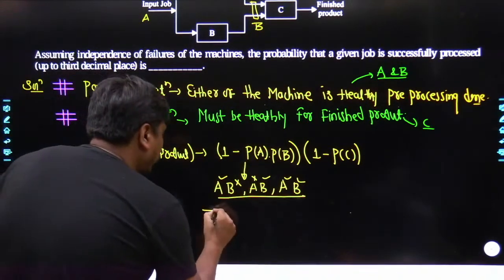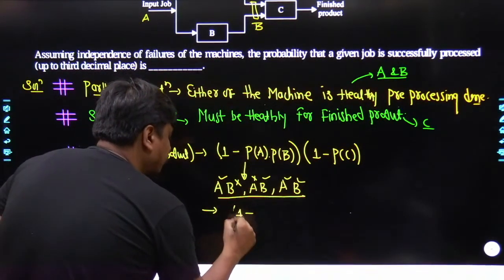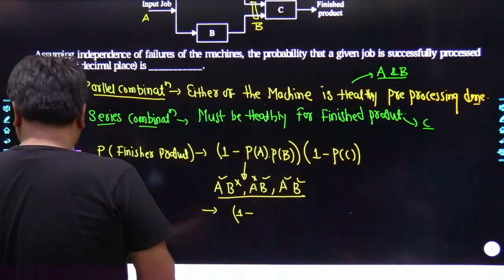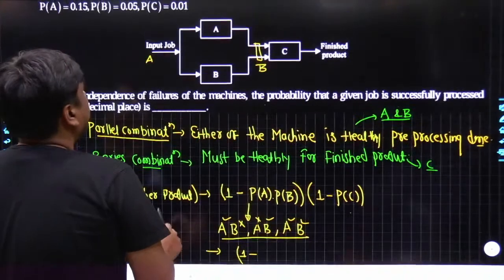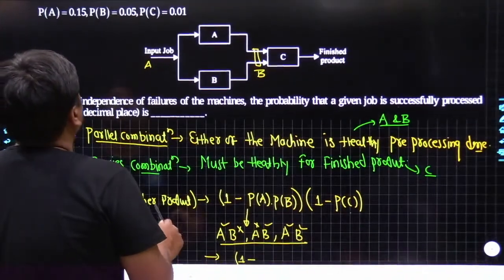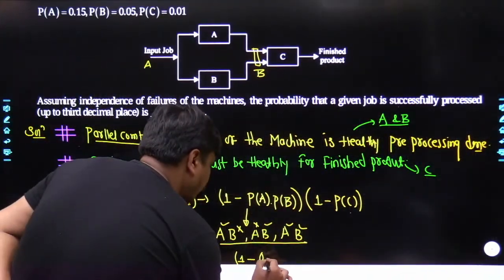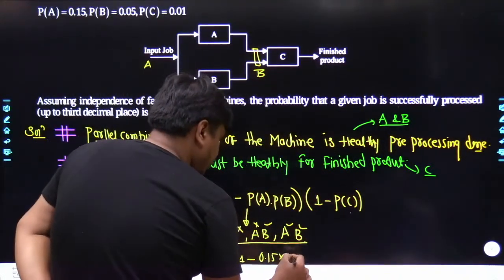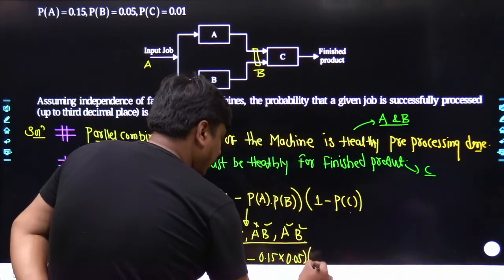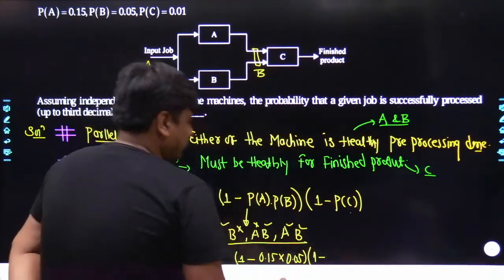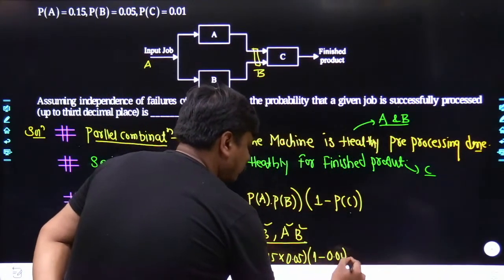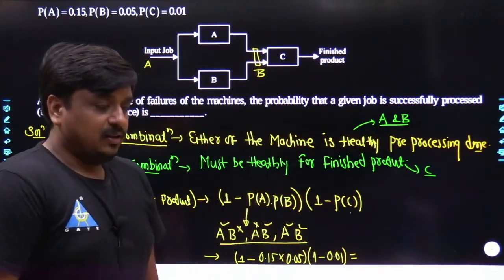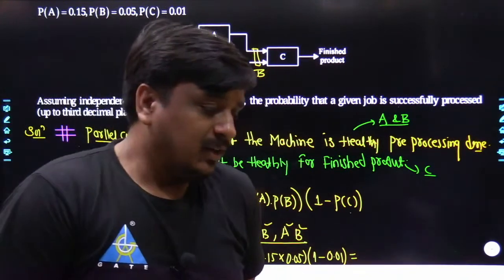So let me feed all of the data which are supplied along with this problem. P of A is clearly given. That's 0.15. And similarly, P of B is given as 0.05. End of the day, it's going to get multiplied with 1 minus 0.01. From doing all this calculation, you would be getting the complete answer.